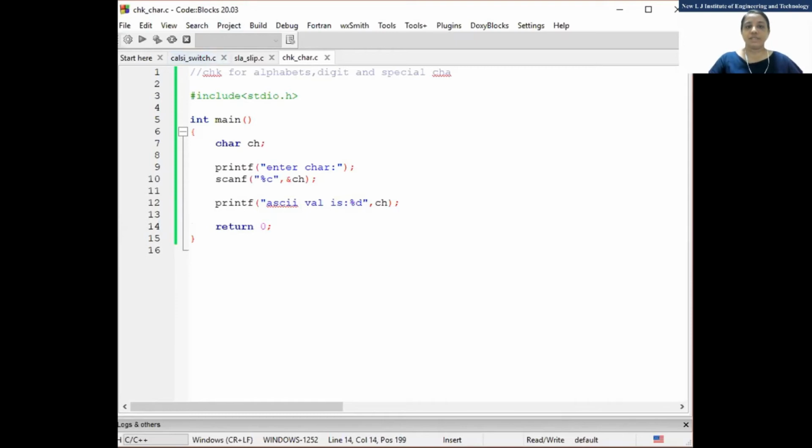Is the screen visible? Okay, we'll just check the window is open. I think output window is open. So first we will close that window. Okay, fine.